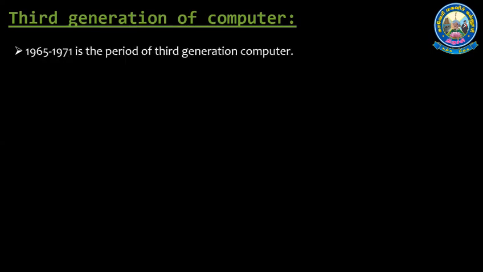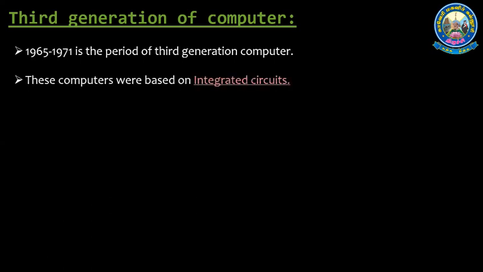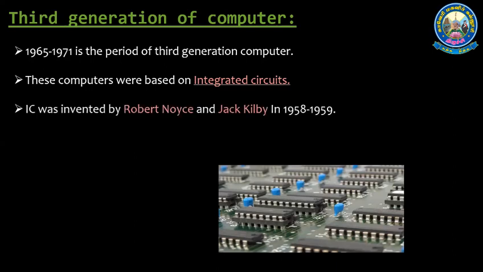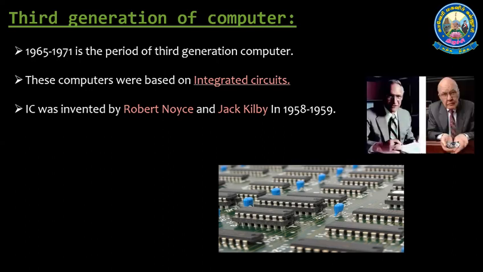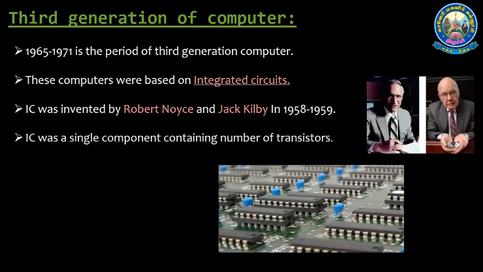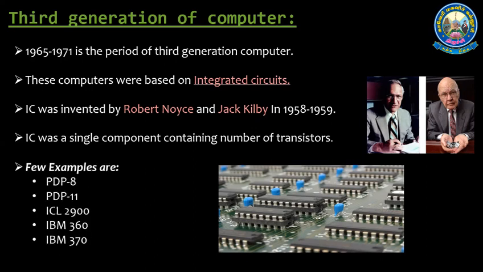In 1965 to 1971, third generation of computers were introduced. These computers were based on integrated circuits. Integrated circuit was invented by Robert Noyce and Jack Kilby in 1958 to 1959. Integrated circuit was a single component containing a number of transistors. And examples: PDP-8, PDP-11, ICL-2900, IBM 360, IBM 370.